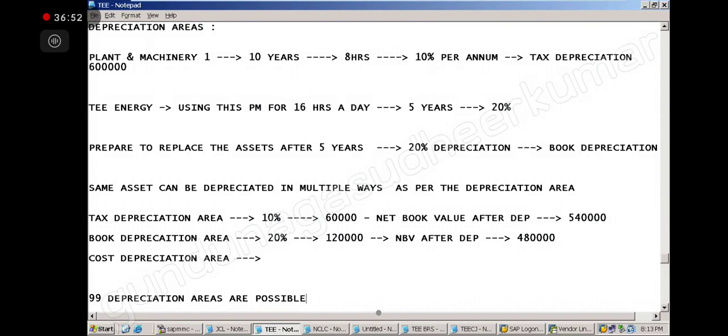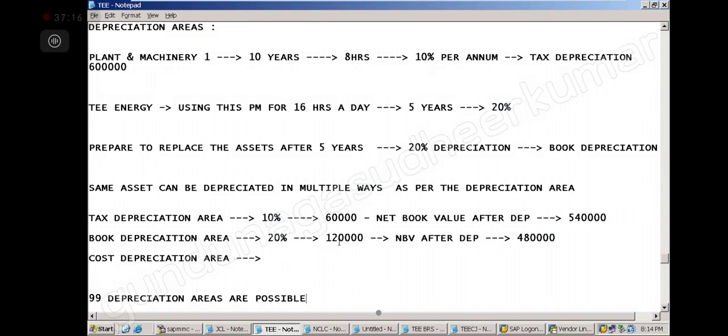When you are publishing your financial statement, you will be using the tax depreciation. When you are talking about replacement of assets, you have to plan accordingly.